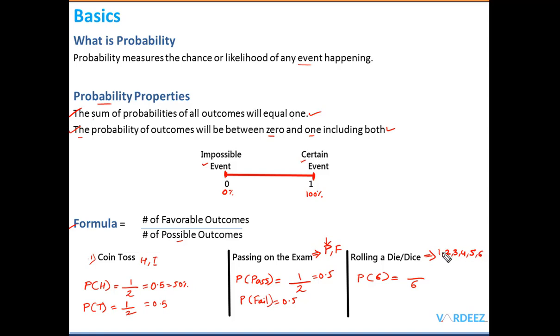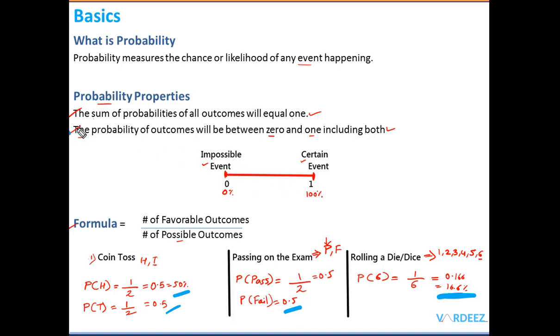There are only 6 possible outcomes, and the number of favorable outcomes is only 1. There's only one 6 here, right? So I write it as 1/6, and that is equal to 0.166, or in percentage it is 16.6%.